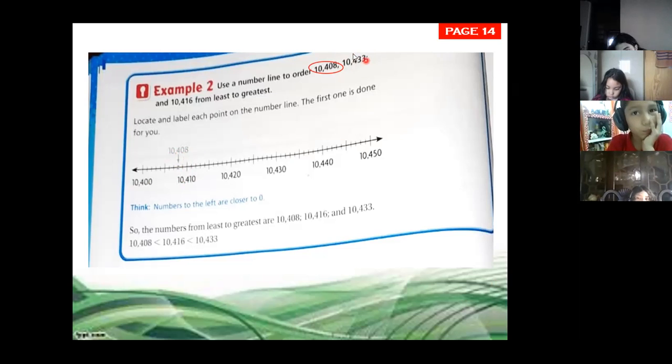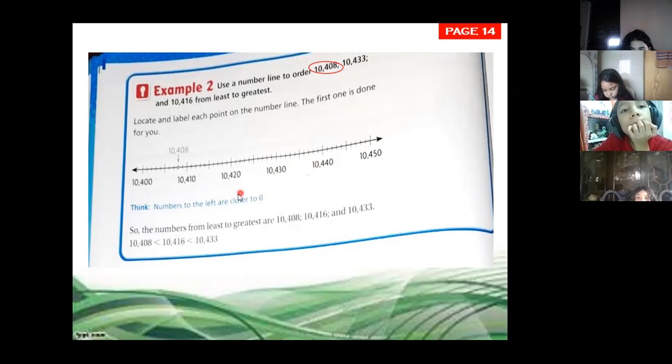10,433. Where are we going to locate this number, class? In the tree. Okay, that's right. It's going to be on the line number 3, but after which number? After which number on the number line? After this number, right? 10,430. That's right. So we start.